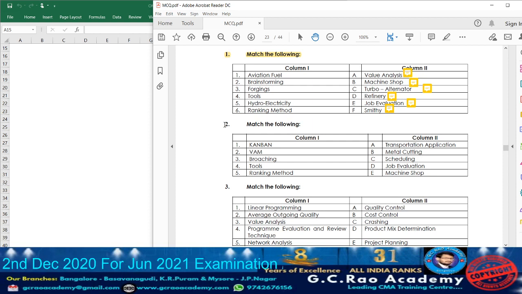Okay, now let us move on to the second question. Second, match the following. First, let us go through column 1. In point number 1, what have they given? Kanban. What is Kanban? We can say Kanban is one of the Japanese manufacturing systems.